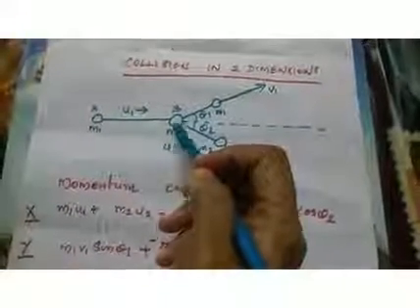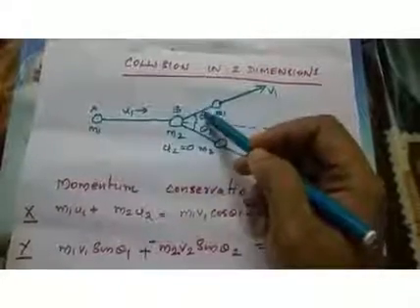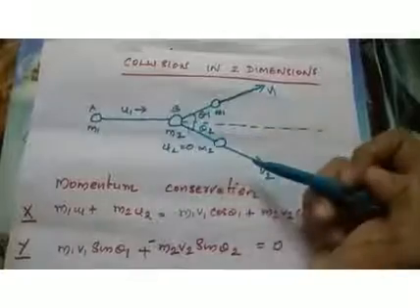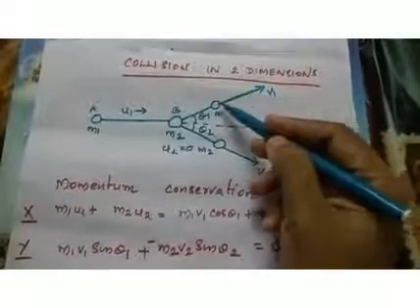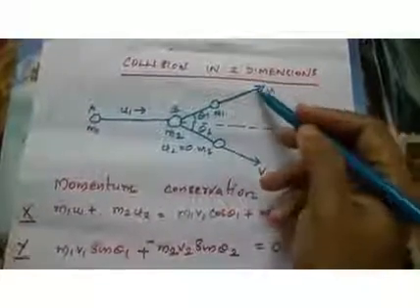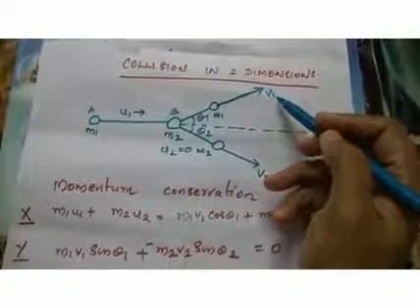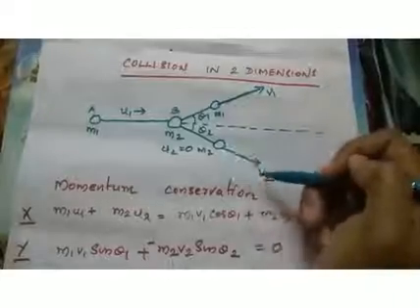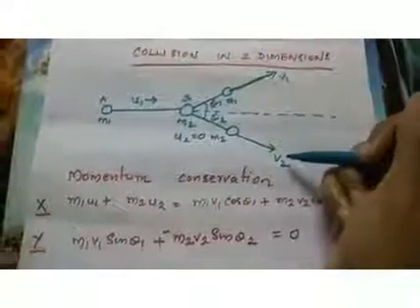A goes and collides with B. So after collision, A moves along this direction and B moves along this direction. So this is the final velocity v1 of object A after collision, and this is the final velocity of object B after collision.